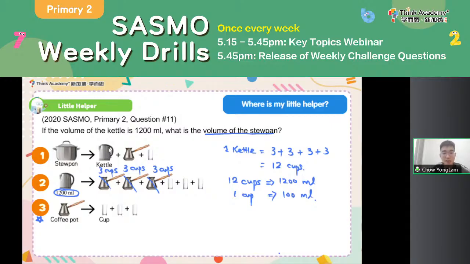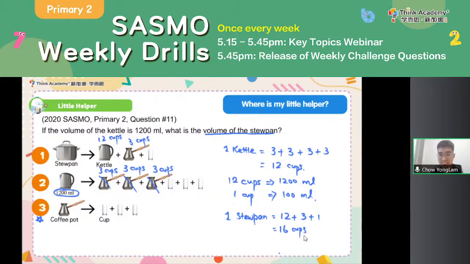We have 1 kettle, and 1 kettle is how many cups? 1 kettle is 12 cups. 1 coffee pot, 3 cups. And then 1 cup alone. So if I have 1 stew pan, it can be filled up with 12 cups from the kettle, 3 cups from the coffee pot, and 1 cup from the original cup. So that will be 16 cups.